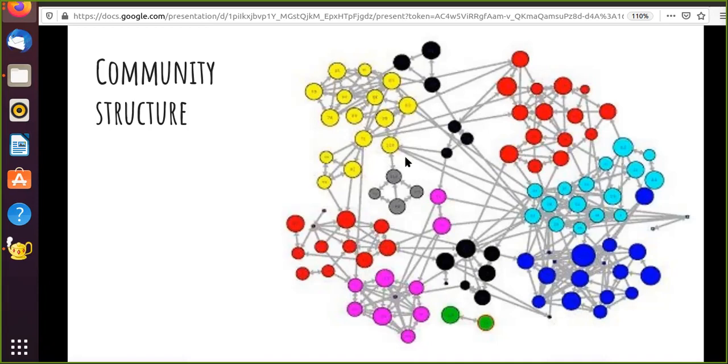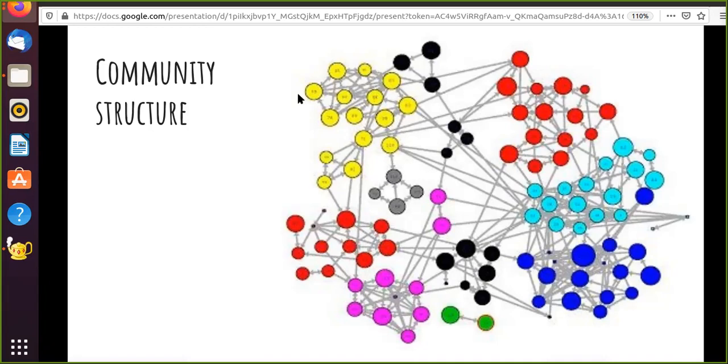And modularity is a measure which tells you how good this is, whether your intra-community links are more or not. So it's not just about more, it's an overall fraction which tells you about this entire thing. There are a lot of videos on YouTube where you can look up the exact theoretical definition of this measure, but my objective in this particular video is to show you how you can detect communities.